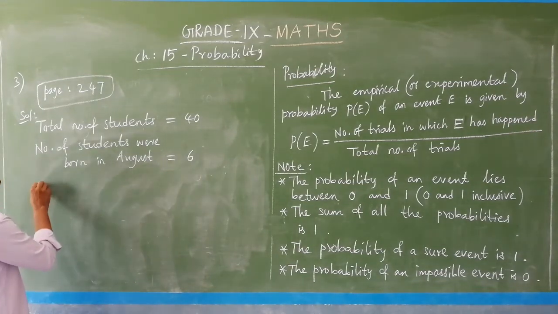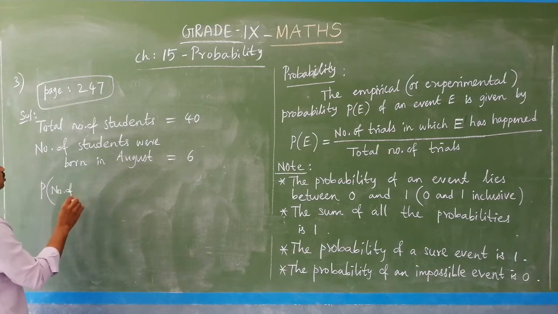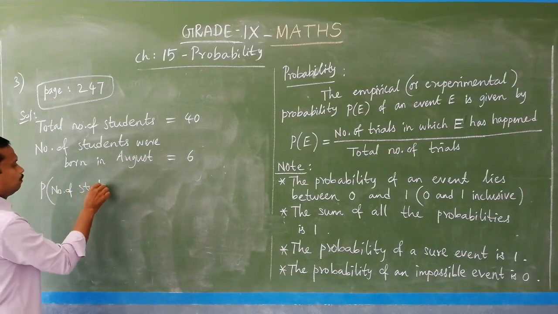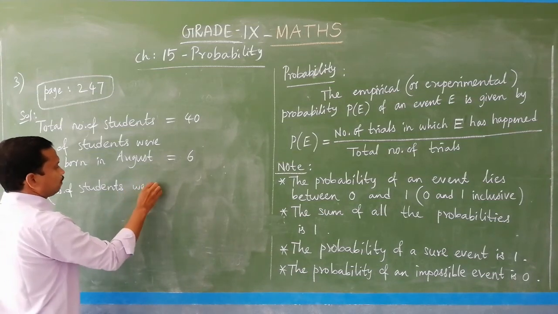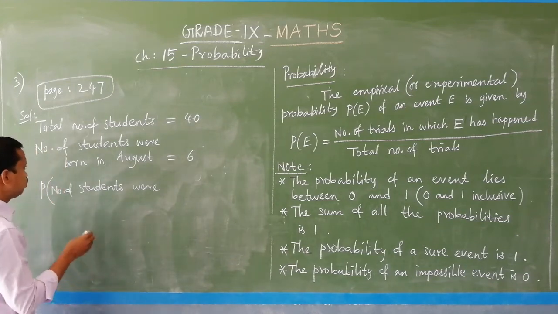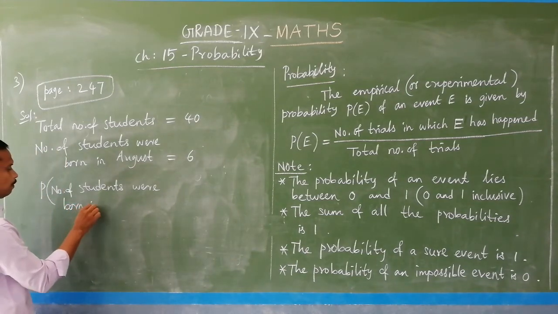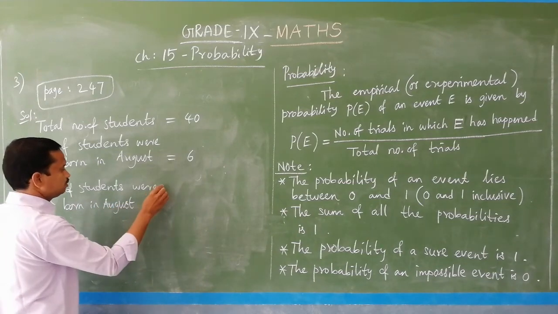So, probability of number of students who were born in the month of August. Okay, I have to write like this.